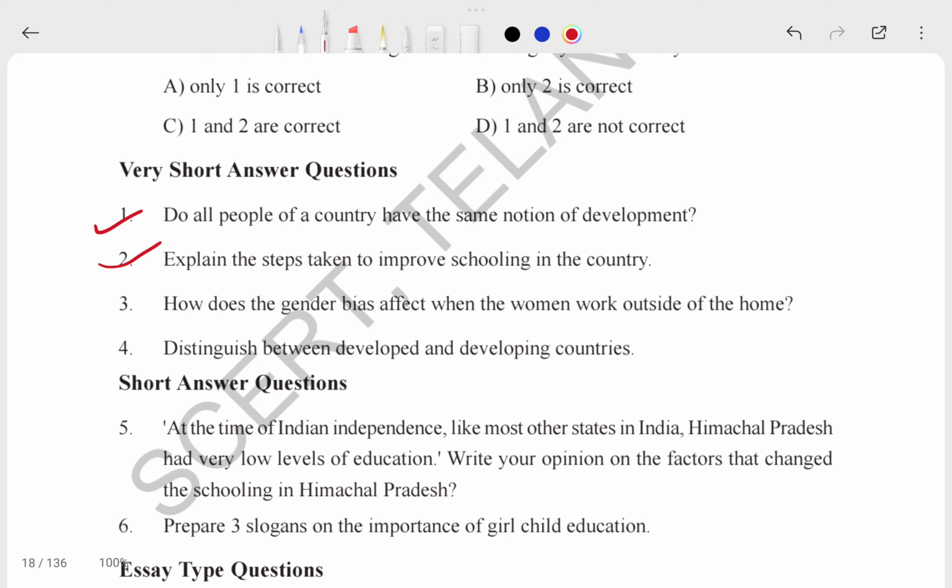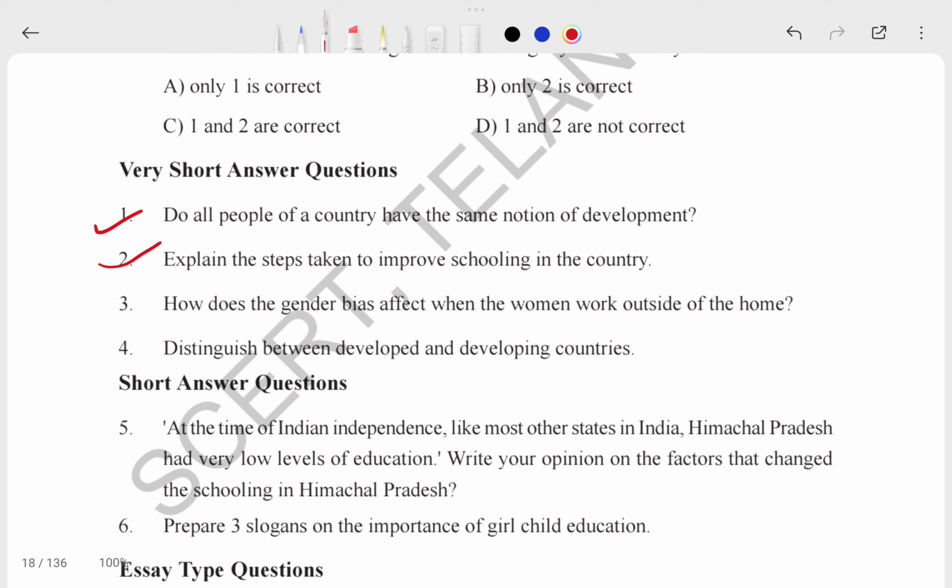Okay, explain the steps taken to improve the schooling of the country. I think if you are here, then you are a private student studying in English medium. Will you look at government schooling? And if you see that, what type of development goal will you think about for government school students? In government school, those who study there don't have enough food to eat, and their family background is very poor. This type of students go there.